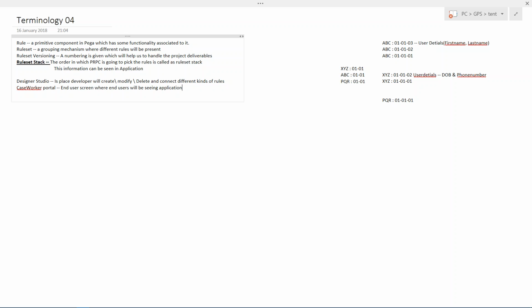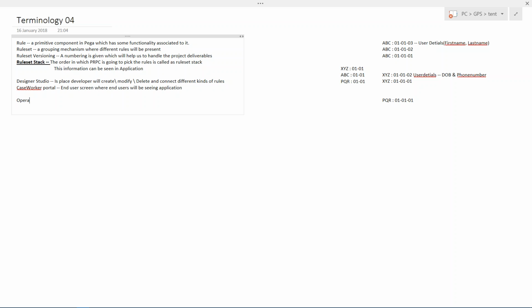So we have to always make sure that we have a clear picture of the business logic. What we have discussed so far is how the business execution is going to happen. We are not talking about how to write line by line coding. That is the difference when compared to Pega and other tools. We are always talking about development from a business point of view. Okay, so rule set version, rule set stack, Designer Studio, case worker portal. Okay, next three important bunch.